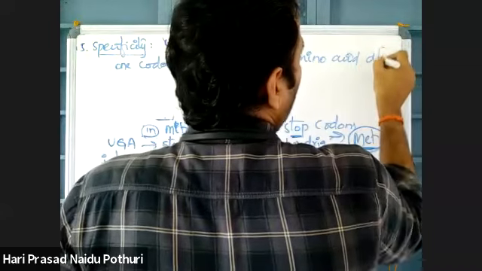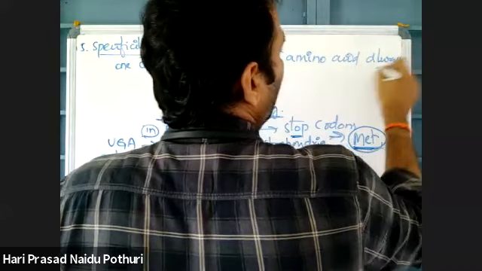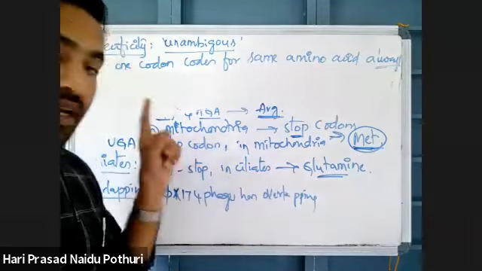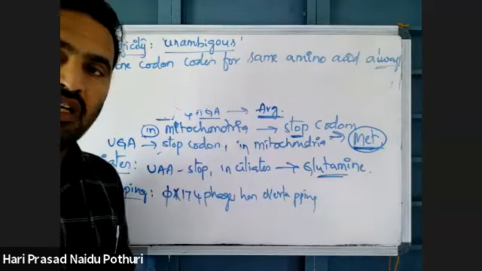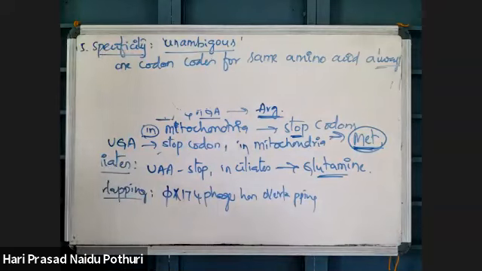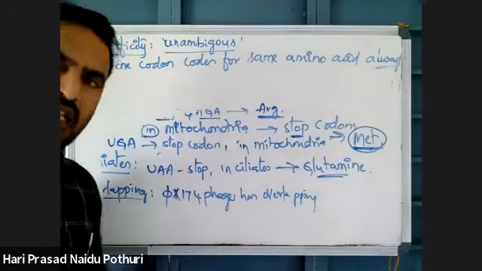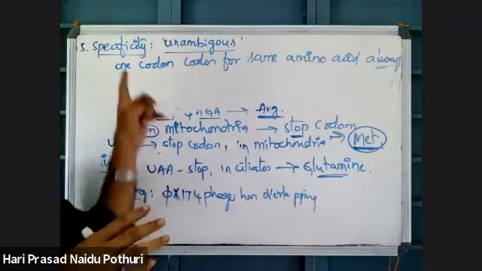One codon will code for the same amino acid always. That means in human beings, AUG is methionine according to the genetic code table. According to the genetic code dictionary, AUG is coding for methionine, which means under any conditions AUG will code only for methionine.